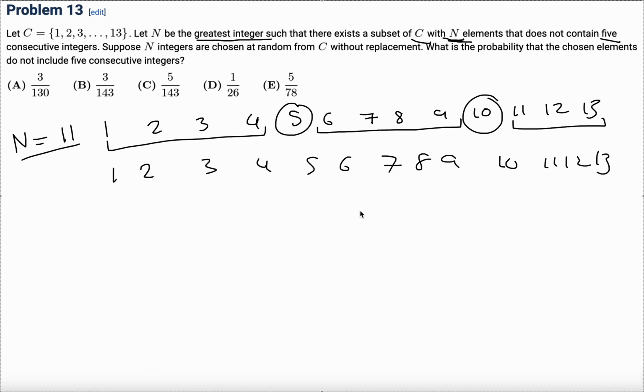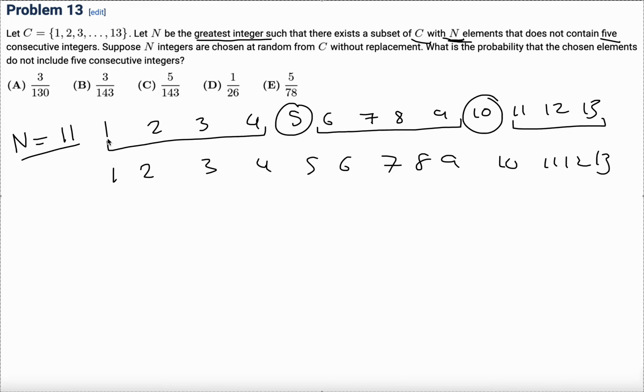You only are allowed to kill one number, and no matter what number you kill, there's always going to be some set of 5 integers. Like if you want to kill this one, then, well, there's the set of 5. If you want to kill this one, there's still a set of 5. It's just not possible. So that's why the maximum here is going to be n equals 11.